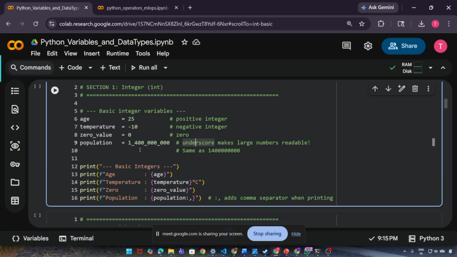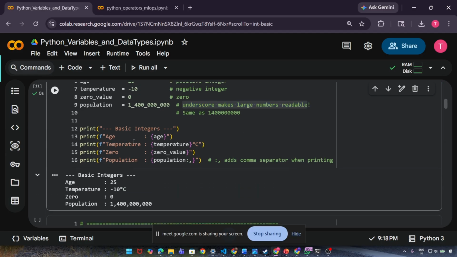We put underscores inside numbers to make large numbers readable. When you have a very large number, we try to use underscores. And if I execute this, see, these commas. Again, this is a number only. Don't think it is something else.